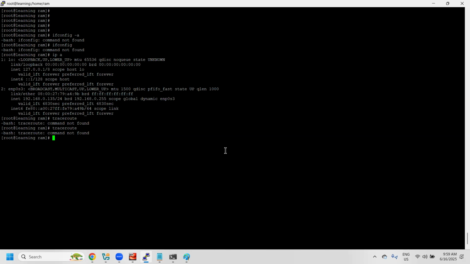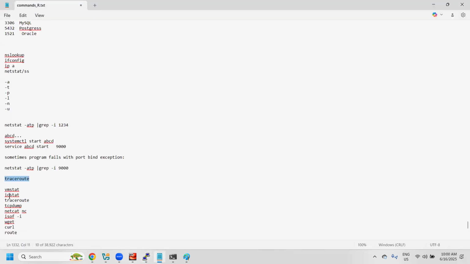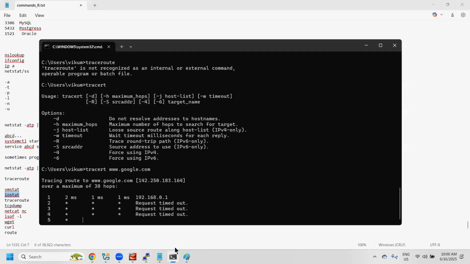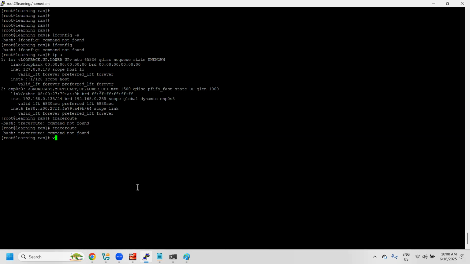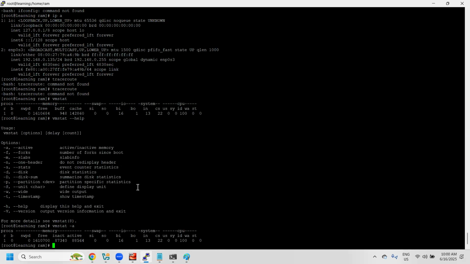All these are simple and straightforward. Tomorrow we'll discuss a few more commands, which are vmstat and iostat. vmstat stands for virtual memory statistics. With vmstat --help, if you want to know the virtual memory statistics, we can get them using vmstat. Processors, memory, swap, IO, the same as the top command.